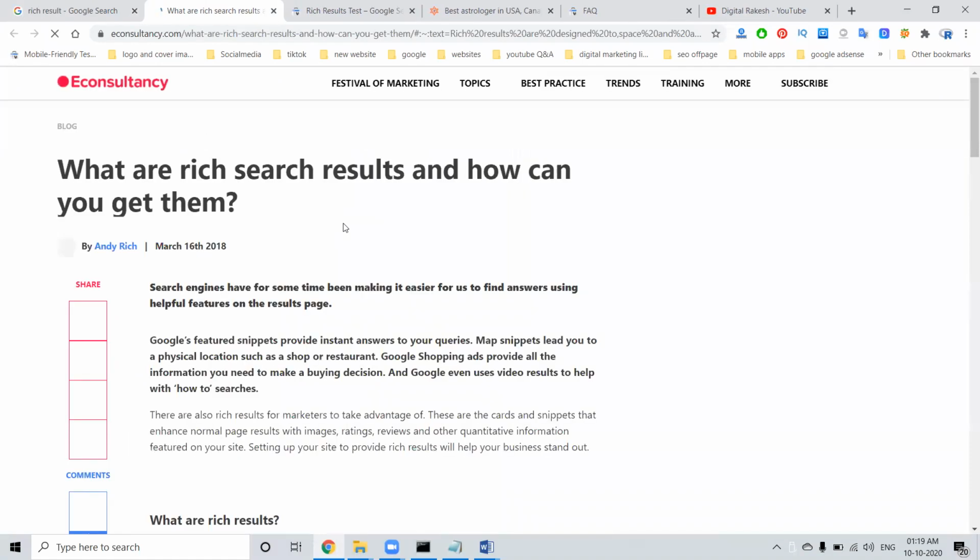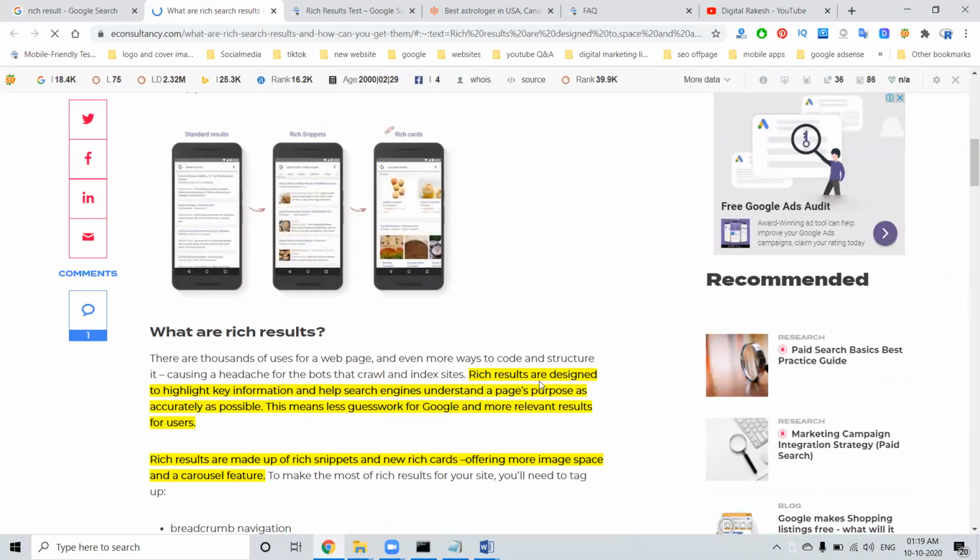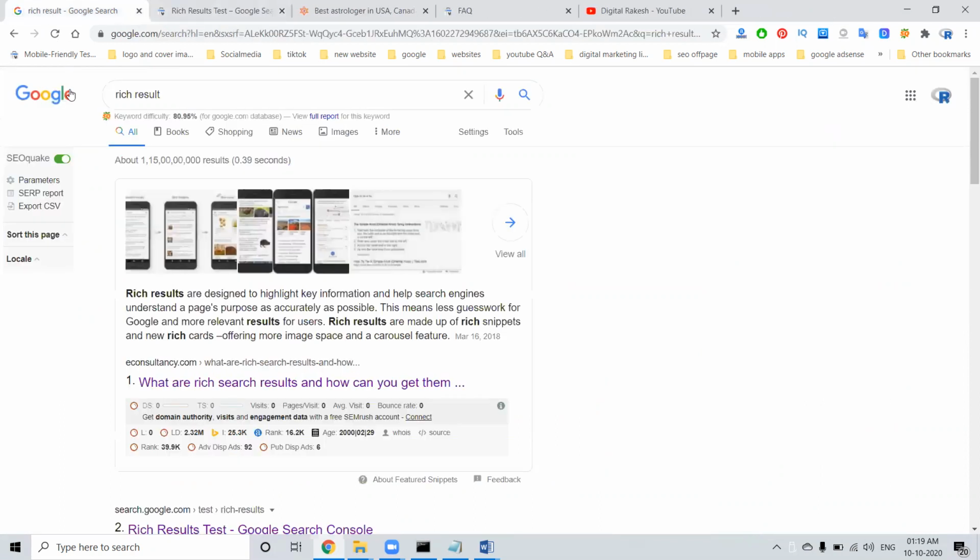How does it work? Structured data helps the search engine understand the page's purpose as accurately as possible. This means less guesswork for Google and more relevant results for users. The showing will be like this. So this is the most important thing for each and every website.